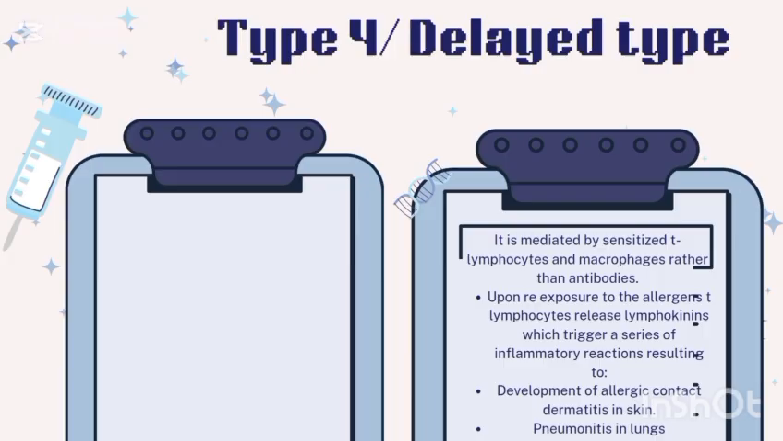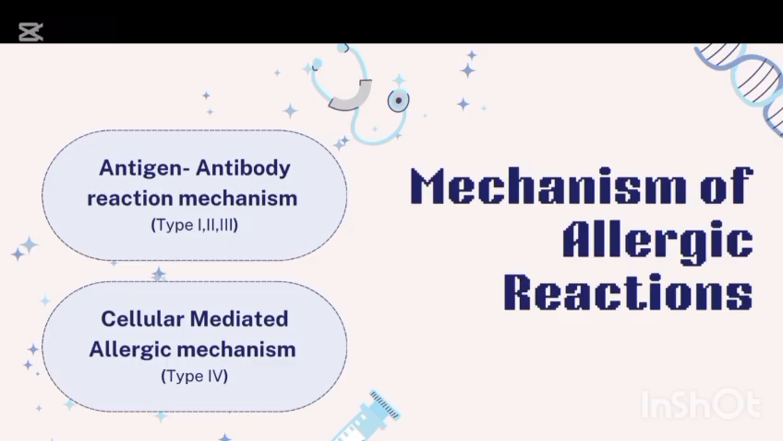Now, what is type 4 hypersensitivity? It is not mediated by antibodies, it is basically mediated by sensitized T lymphocytes and macrophages, which cause phagocytosis. And upon re-exposure to allergens, T lymphocytes release lymphokines, which are a specific type of cytokines released by lymphocytes that mediate immune responses. In response to that, they trigger a series of inflammatory reactions resulting in development of allergic contact dermatitis or pneumonitis in lungs.